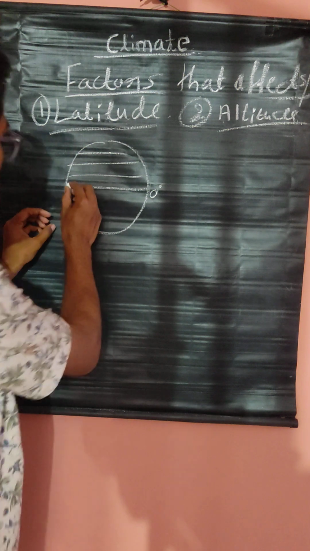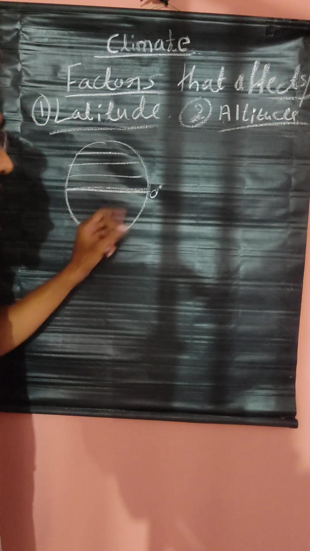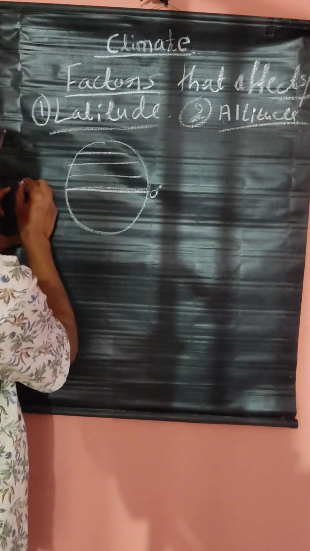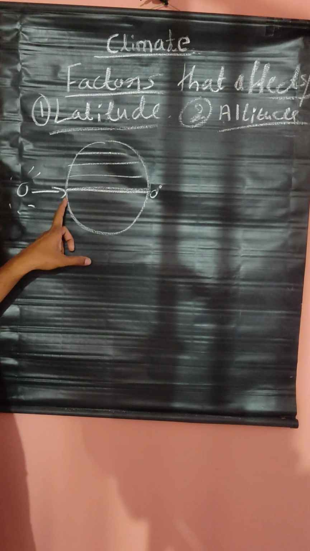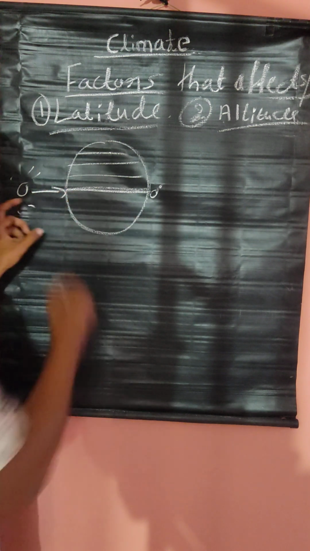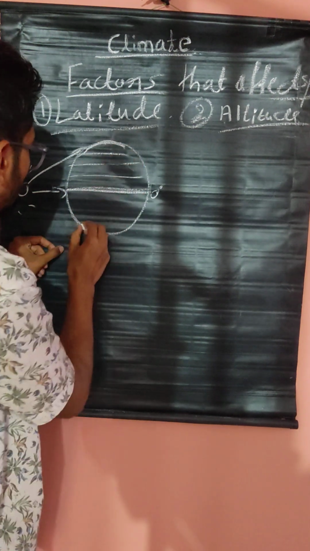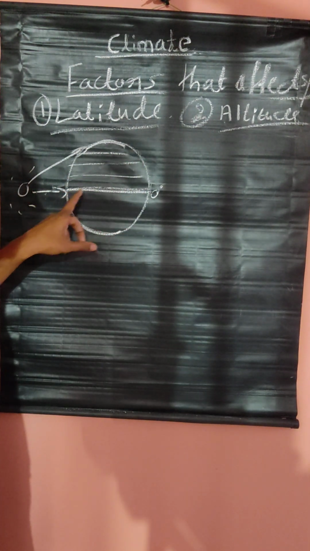In 0 degree latitude, or the equator line, the climate is hot because the sun rays intensity is more in the equator. The sun rays intensity is low in the poles. That's why here intensity is less. Here intensity of sun rays is more.